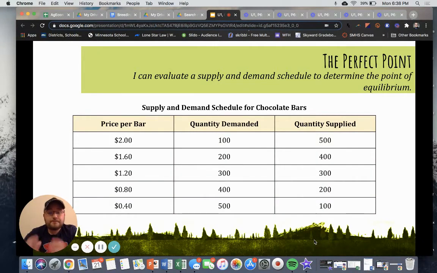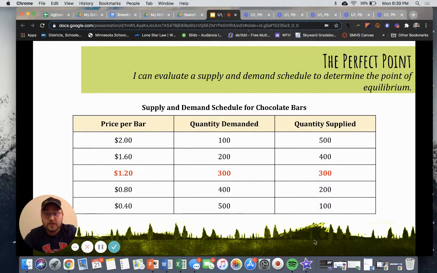Okay, so take a look at this chart here. This is called a supply and demand schedule. This is taken directly from that chocolate bars graph that we looked at a little bit earlier and that we've been seeing in the examples. I'm going to have you just use your best judgment right here and take a guess at what the perfect point would be, where demand and supply are satisfied. Okay? If you guessed $1.20, you'd be correct. At that point, there are exactly 300 chocolate bars demanded by people like you and me, and we are supplying exactly 300 as a business. Okay? So ideally, we would want to reach that $1.20 mark because then all parties are satisfied.